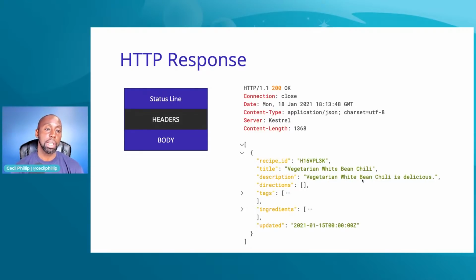So you can imagine, let's say I made an HTTP request to get products, then we'll get a response back that looks something like this. And then inside of the body, it'll have that representation of that resource. So what's the representation of those products or those recipes or those inventory items that we want? And in this case, you can see that we're using JSON to do that.